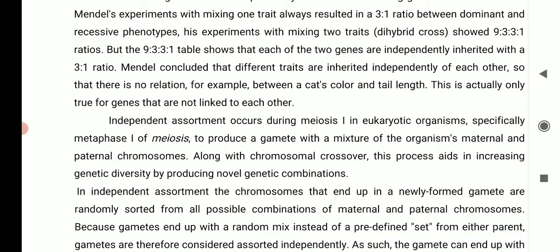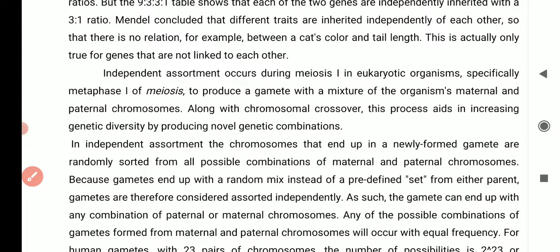So we know this, that during meiosis 1, we are seeing that independent assortment. Now in this day and age, after the electron microscope and all, we could see how the genes actually behave. So we actually see in practical what he just imagined, that independent assortment.